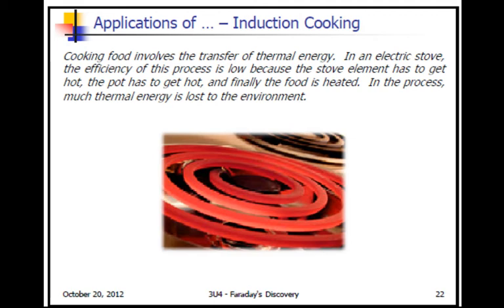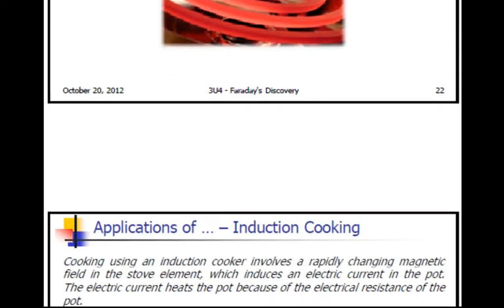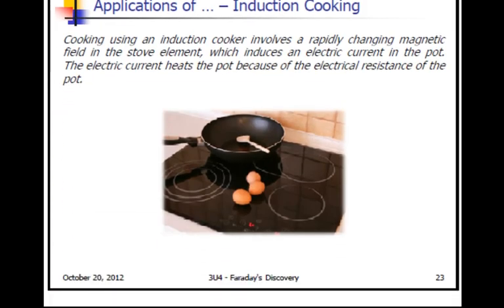So not like a gas stove where you have a lot of heat coming off the sides, or an electric stove where we have another source of a lot of heat and light being used up. Here we try to directly heat the pot or the pan in order to cook.